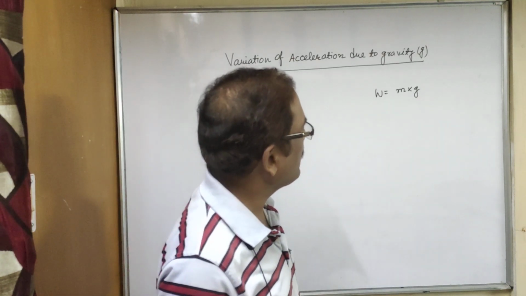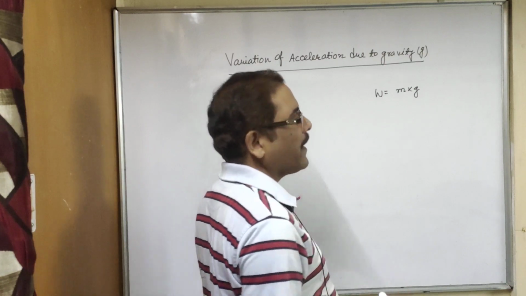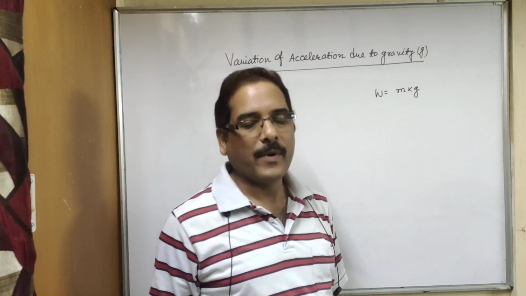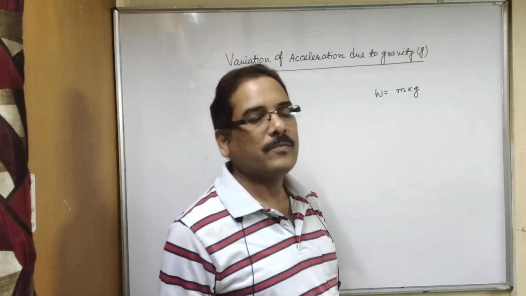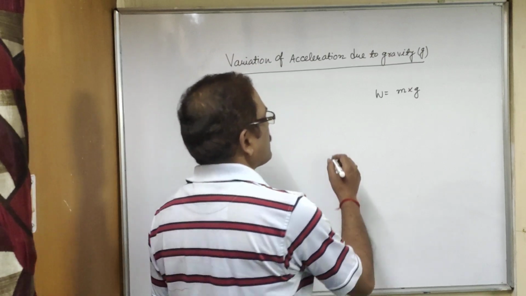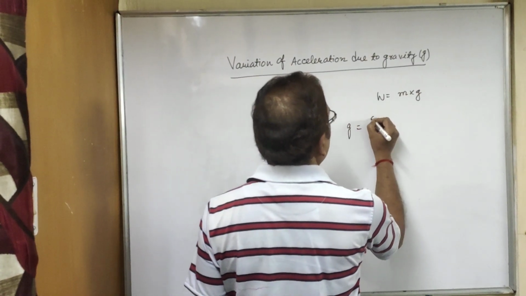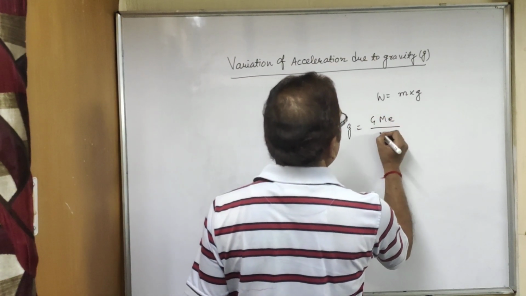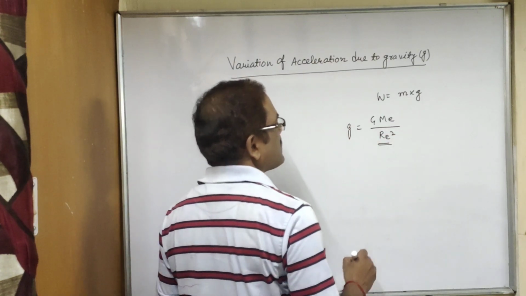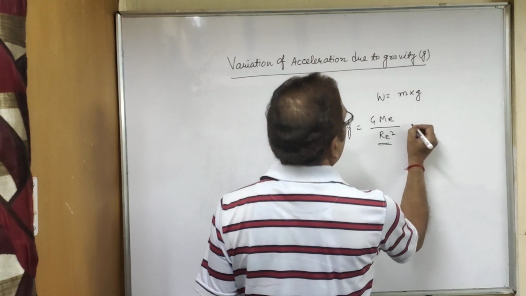So if you think about it, at poles what will happen? At poles g is maximum, as we have learned now, because at poles radius is less. So actually the formula for g is this much. So if this denominator is less, then g is maximum.